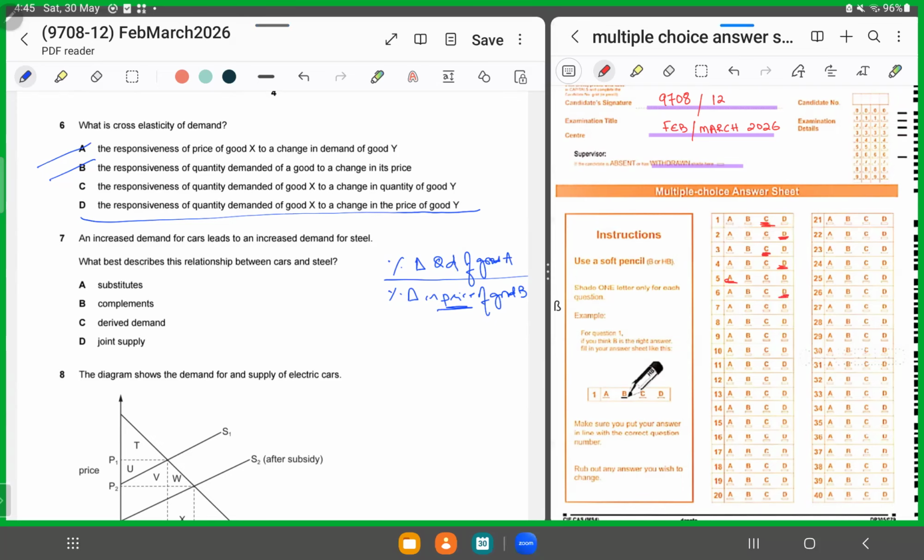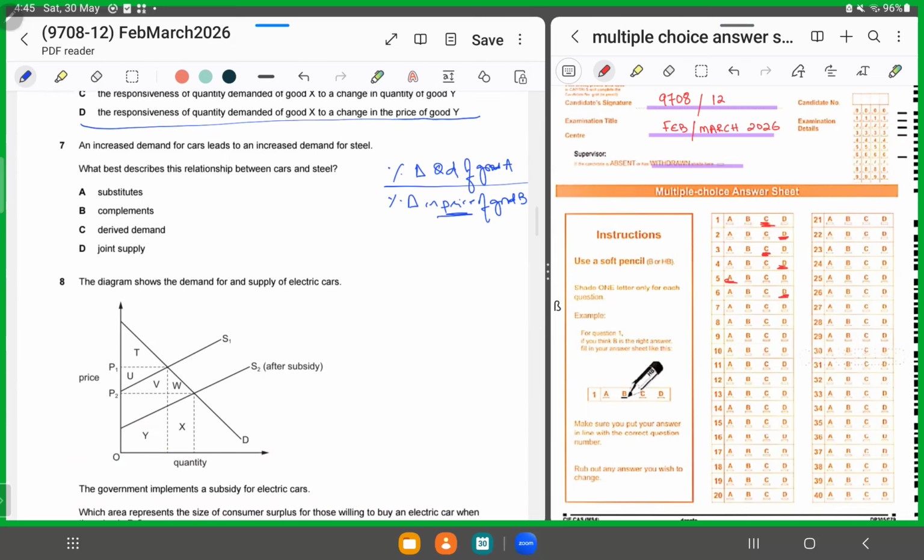Number 7. Number 7 says an increased demand for cars leads to an increased demand for steel. Now what had happened? The demand for cars had increased. Now, what did it cause? It caused the demand for steel to rise because steel is what? A key raw material, which best describes this relationship between cars and steel. It cannot be substitute because substitutes is what? When instead of that product, you're consuming certain other product, right?